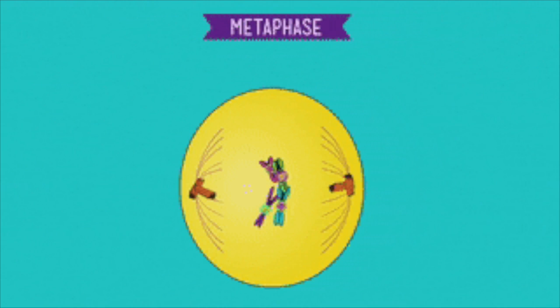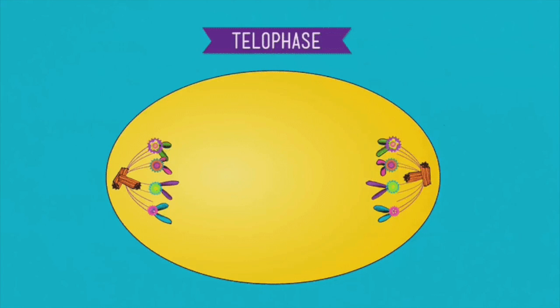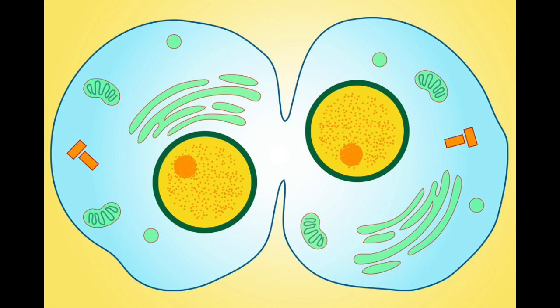The next stage in mitosis is metaphase. This is where microtubule fibers attach to the sister chromatids at opposite ends of the chromosome. Next comes anaphase. This is where microtubules shorten and sister chromatids are pulled to opposite ends of the cell. The last phase is telophase. This is where identical sets of chromosomes reach each end of the pole. This then leads into cytokinesis, where two nuclei become separated into daughter cells.